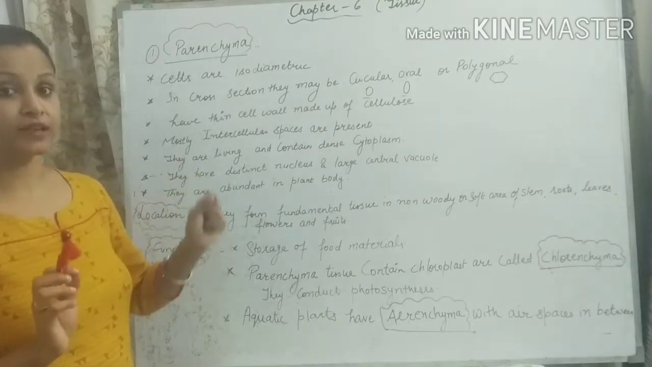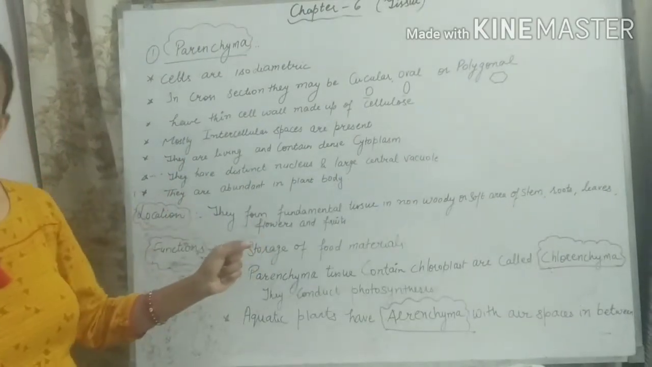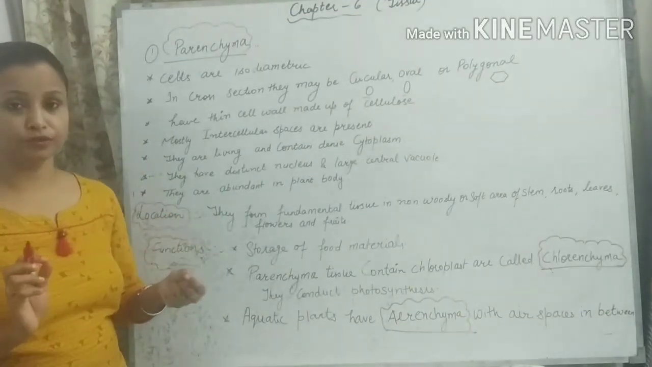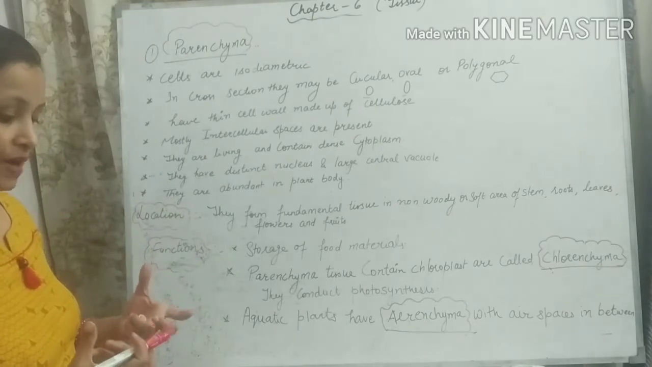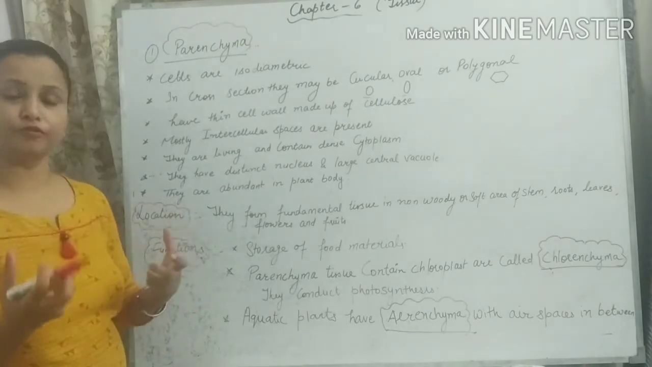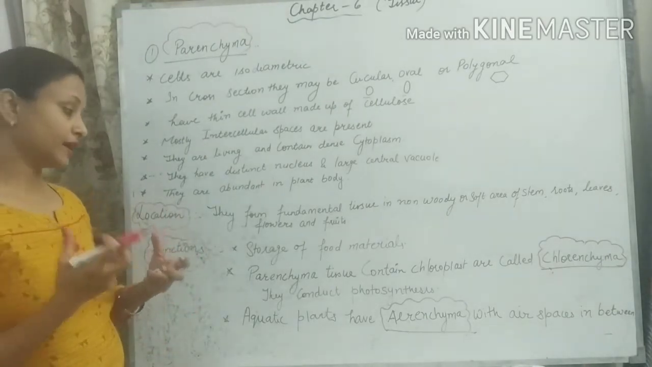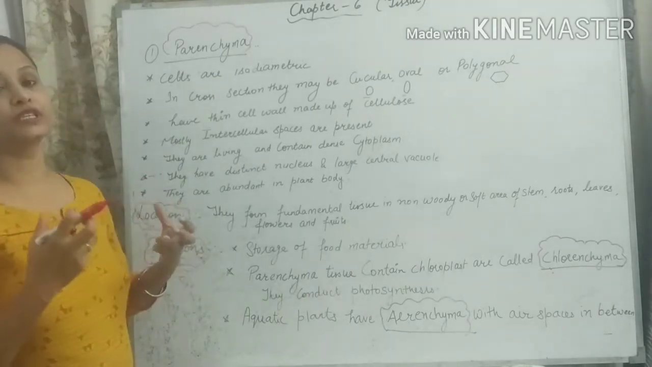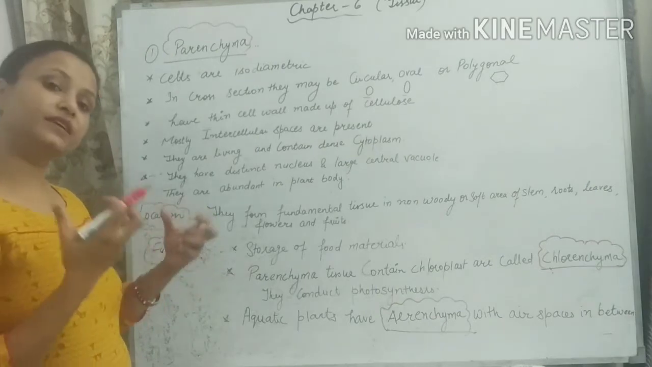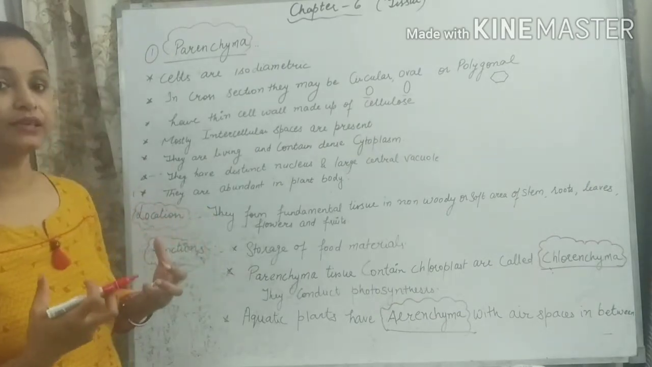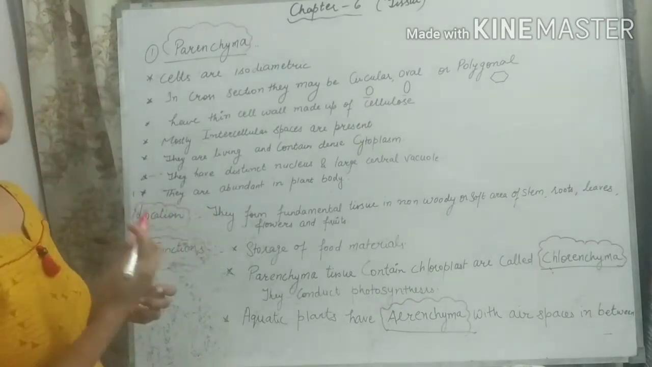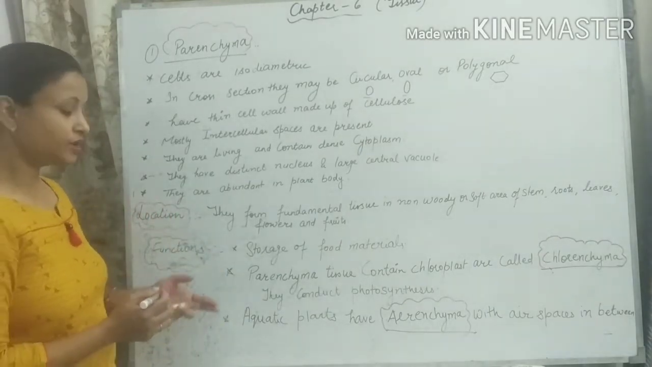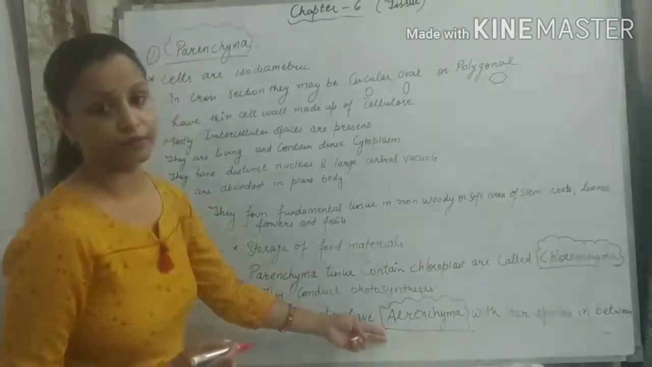So can you guess where this kind of tissue is found? Because I hope that you know which part of the plant is responsible for photosynthesis. Yes, you are right, students. It is the leaves. So parenchymatous tissue which has chloroplast is generally present in the leaf and is known as chlorenchyma. The other special kind of parenchymatous tissue is known as aerenchyma.